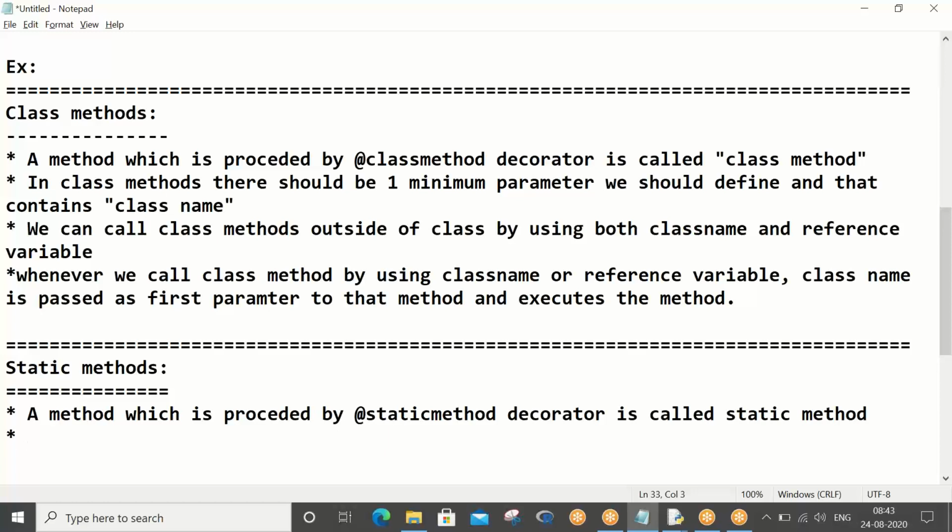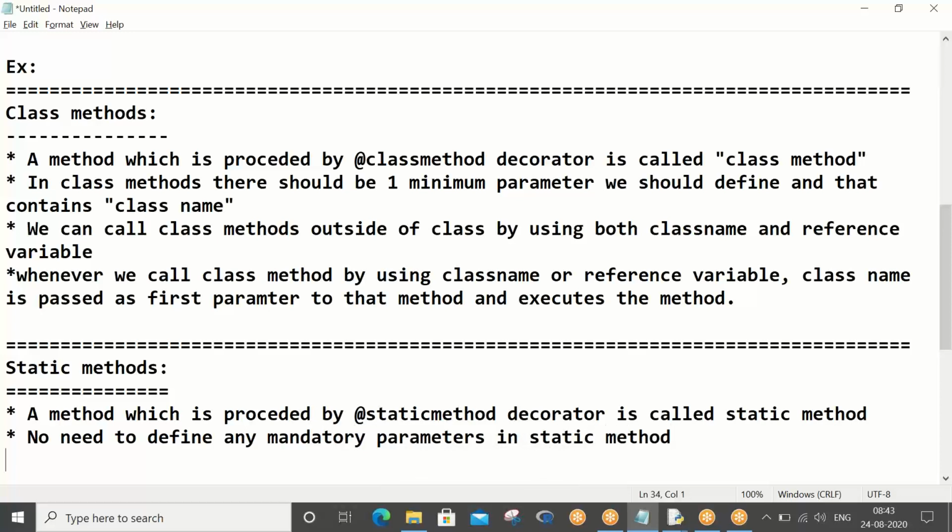Now the concept here is that there is no need to define any mandatory parameters in a static method.